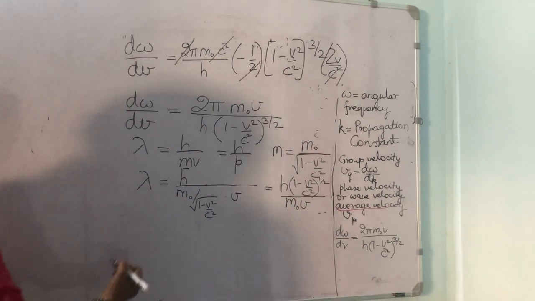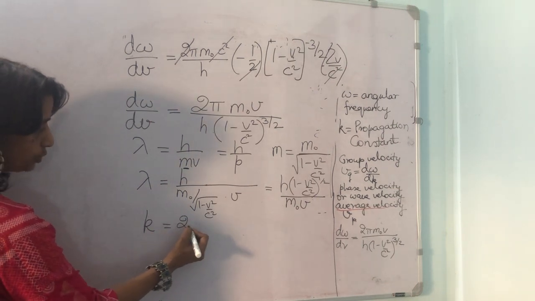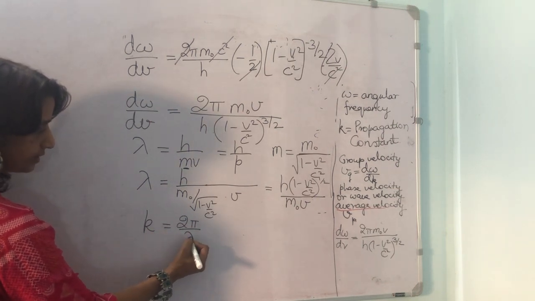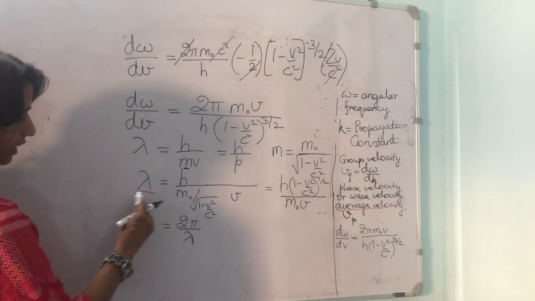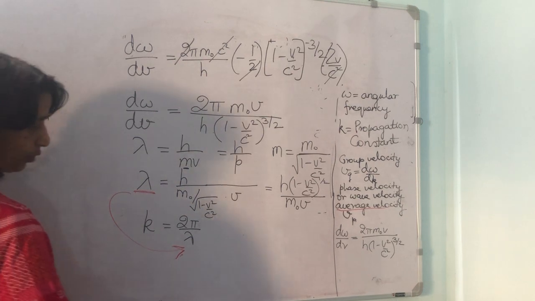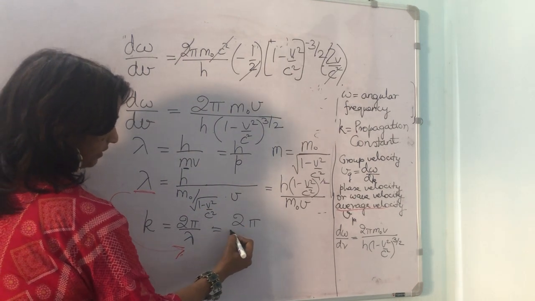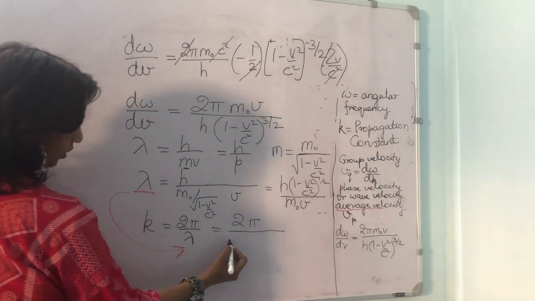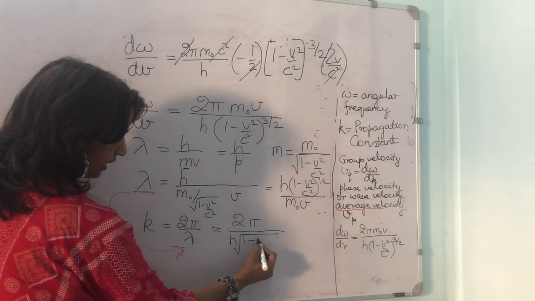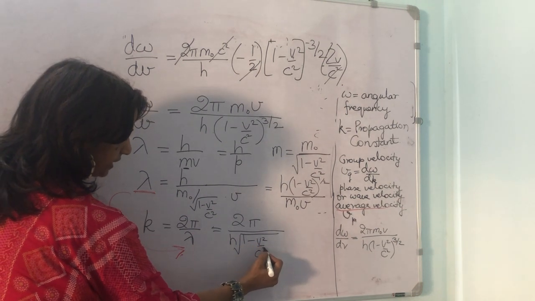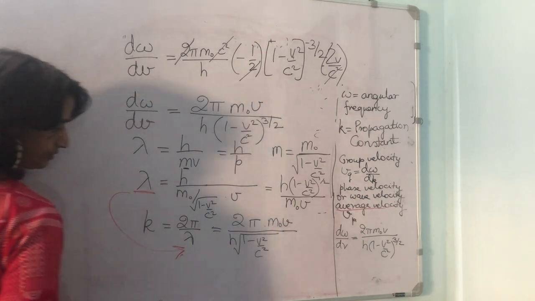Now propagation constant k is equal to 2π by λ by definition. So this value of λ we will put here. What do we get? We get 2π upon h under root 1 minus v²/c² into m₀v.